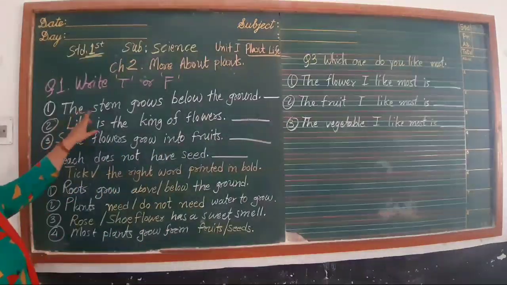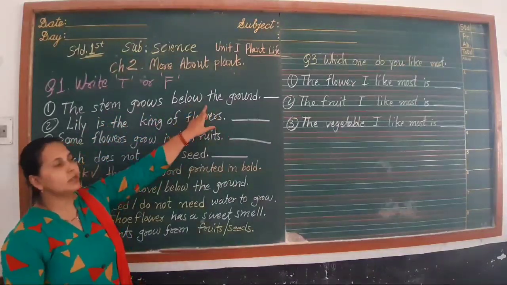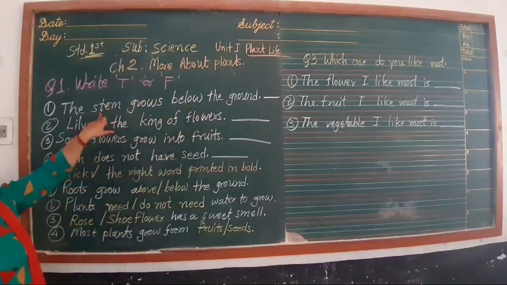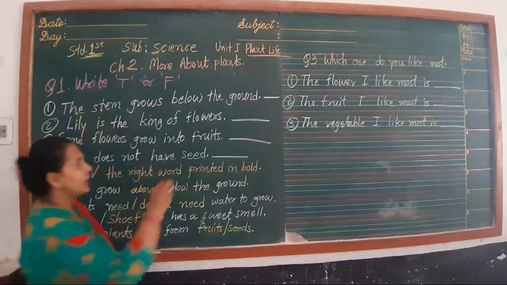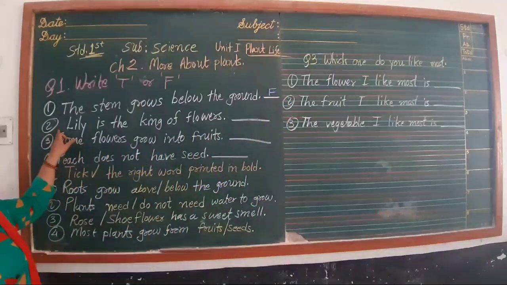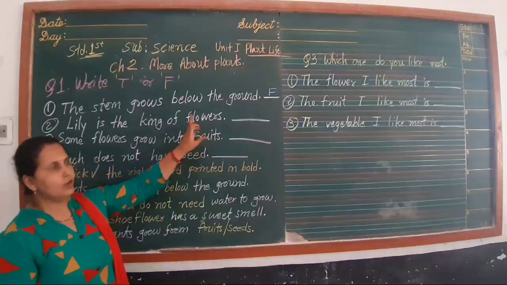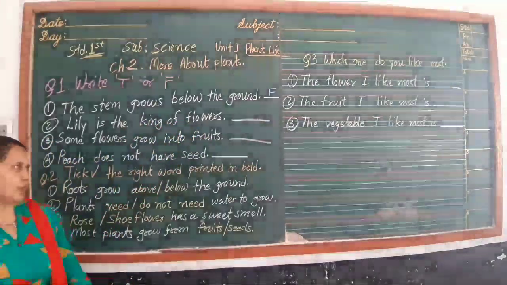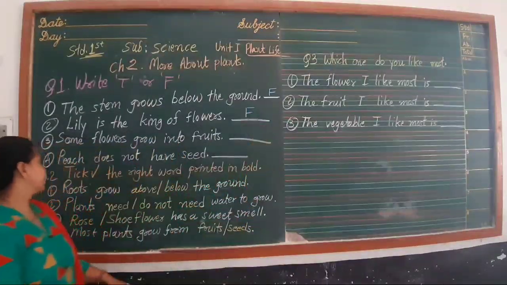Number 1, the stem grows below the ground. Below the ground, roots grow, not the stem. The stem grows above the ground. So the sentence is false, and we write F here. Second, lily is the king of flowers. Lily is not the king of flowers. So we make the answer false again.